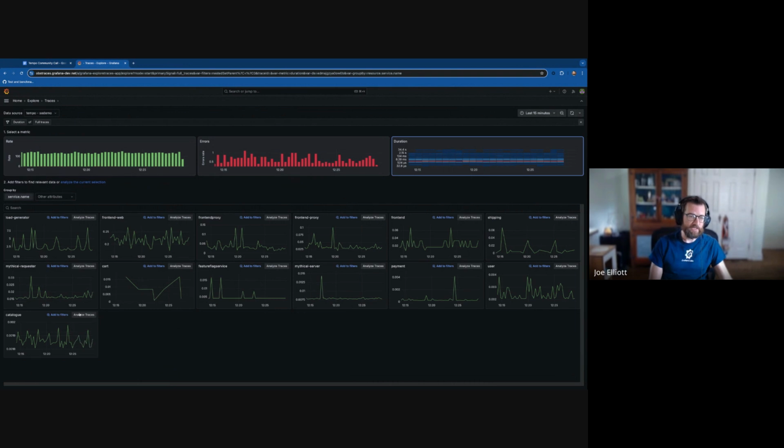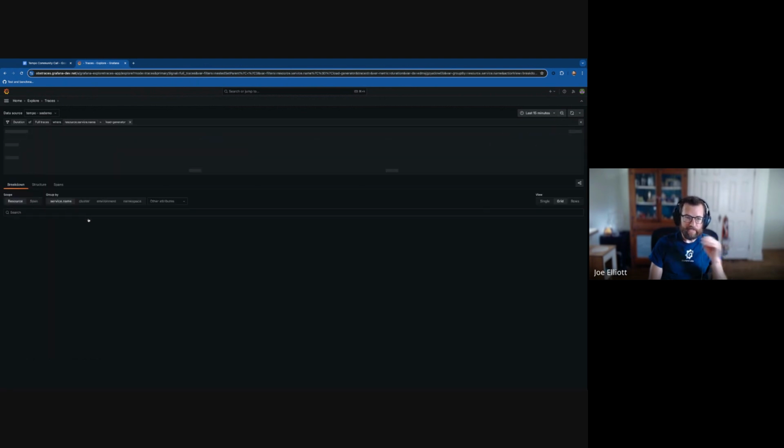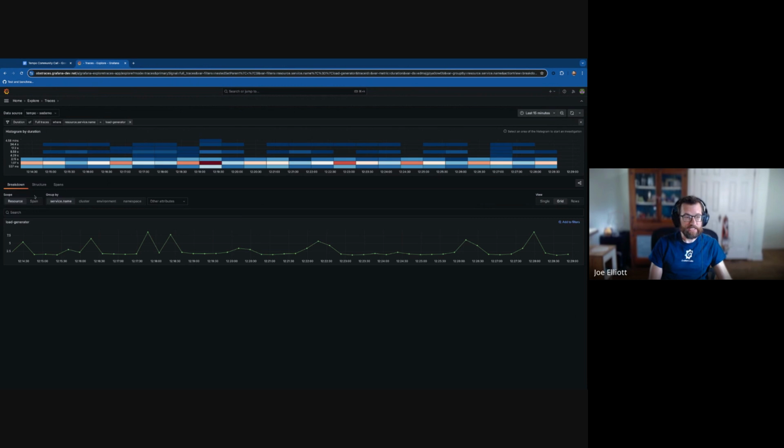So let's do that, I suppose. Let's look at something. We'll take this duration one. Notice this is full traces. We have a couple options up here, but we're looking at basically the root span, the entire trace as one at the moment. So I can click Analyze. And now I can break down by resource and span name, and I have my nice heat map up here that's showing where the traces are landing. So I could, for instance, look at span name. We could look at, well, root name and span name are going to be the same.